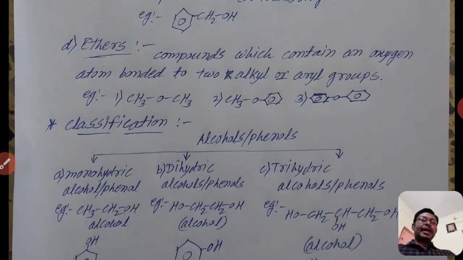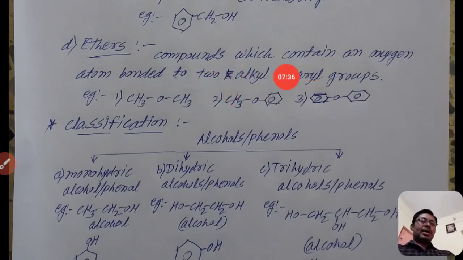Similarly, arenes means compounds which contain a benzene ring. If there is one hydrogen atom less in a benzene ring, then that is known as aryl. If the alkane contains one hydrogen less, then it is known as alkyl. Like alkyl, there are aryl groups.